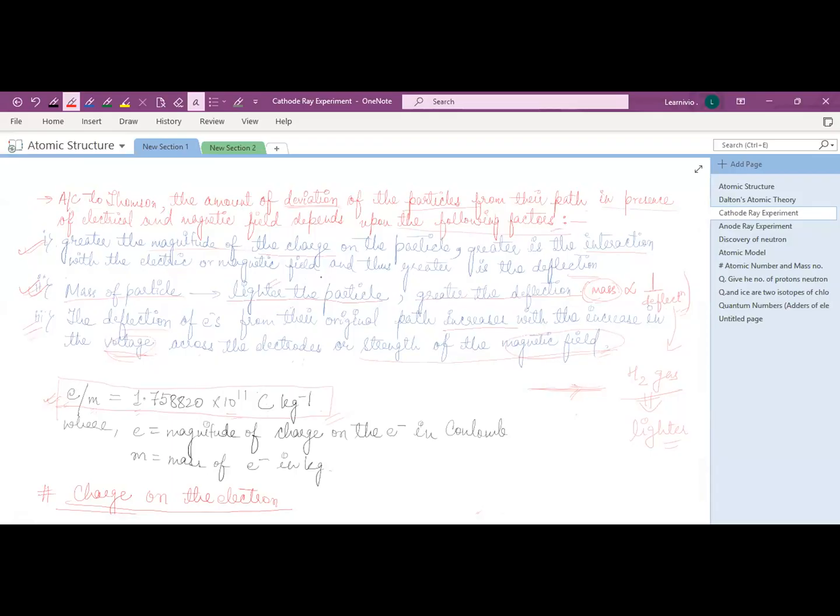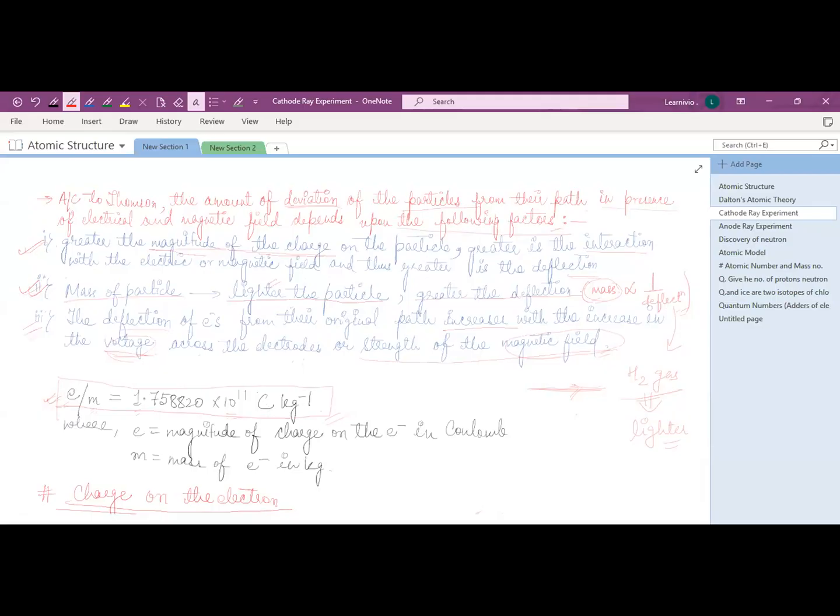I just said that J.J. Thomson said that the deviation of cathode ray particle from its path in the presence of electrical and magnetic field depends on certain factors. First factor is that it depends on the magnitude of charge, means the particle has how much charge on it.